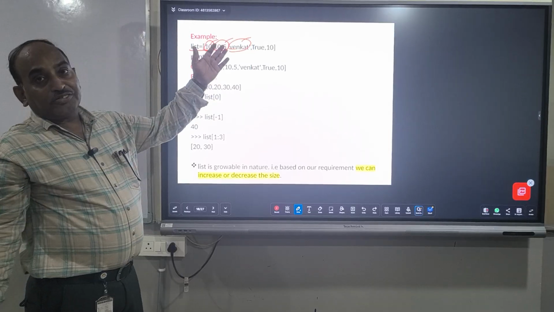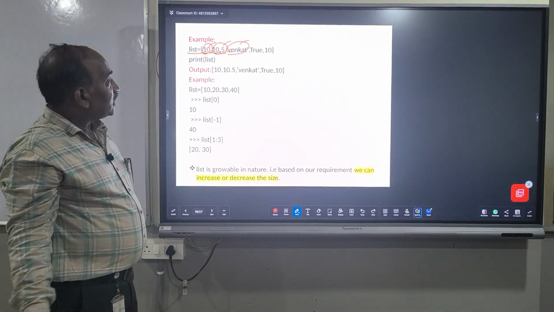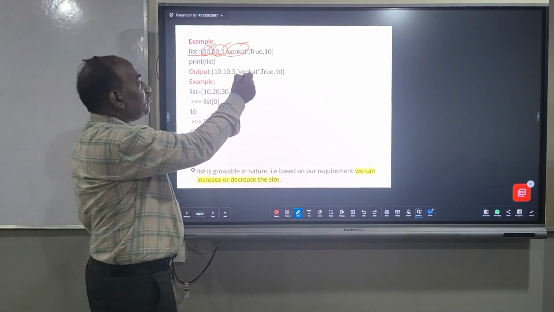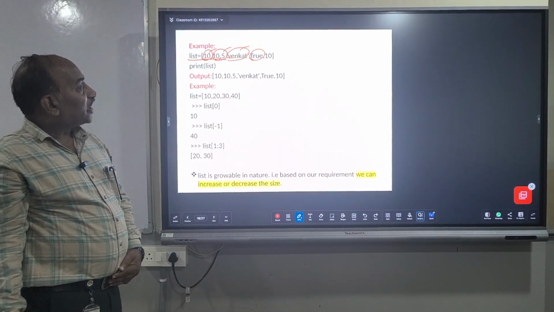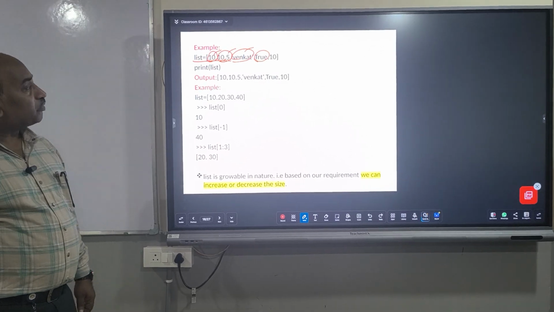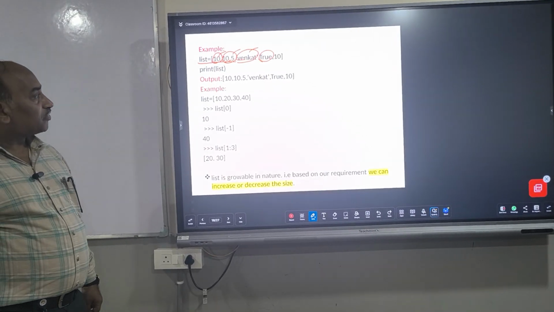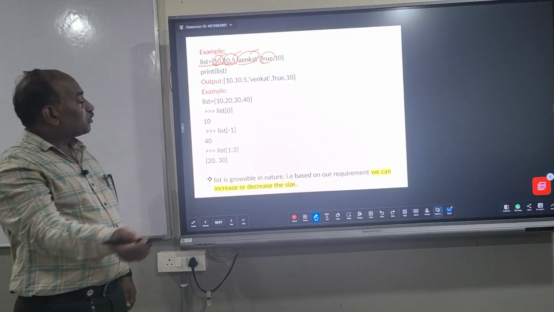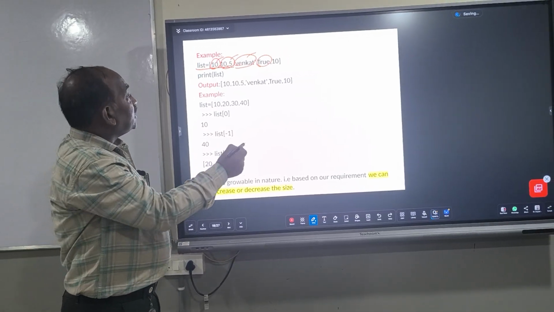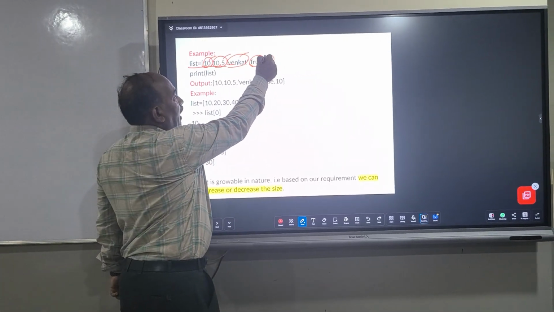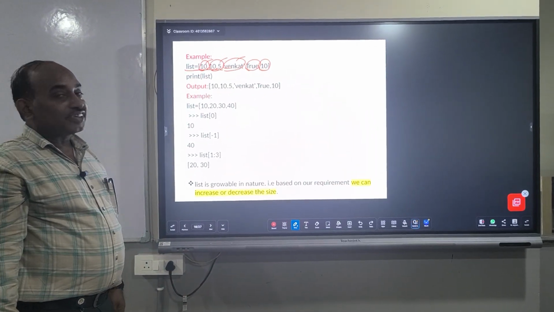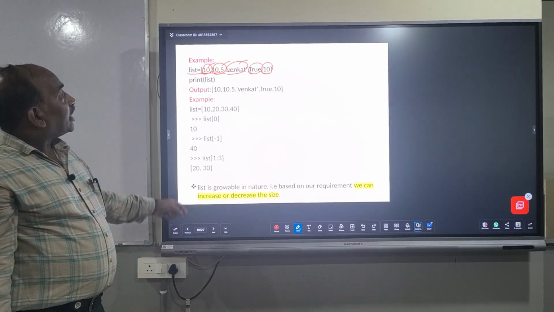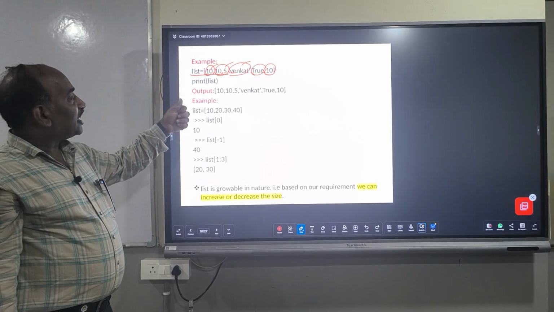And the true value, as I said before, a list can allow multiple, heterogeneous values. That means all the values need not be the same. It can allow multiple types of data. One more point we need to remember is that here it allows the two values 10, 10. That means it can allow duplicate values as members. So, this is one syntax for creating a list.